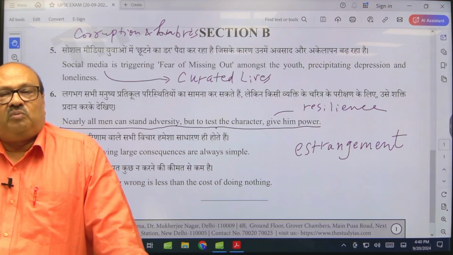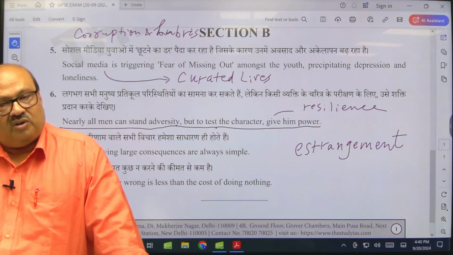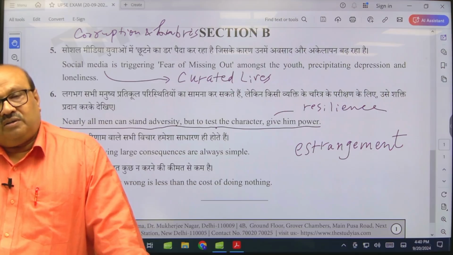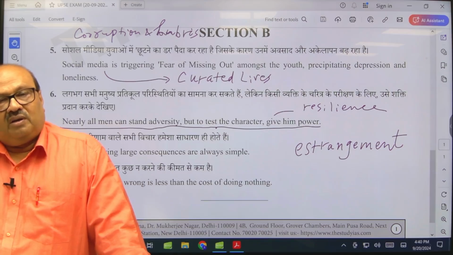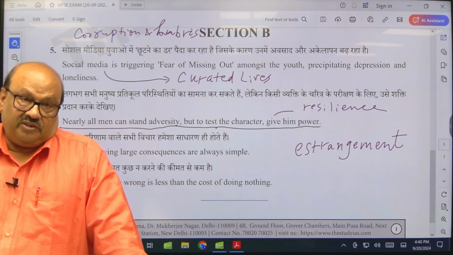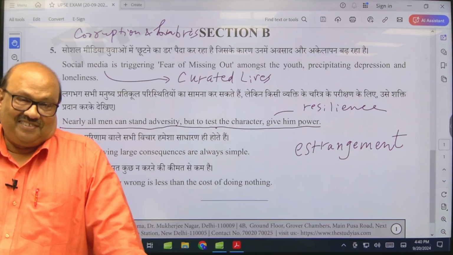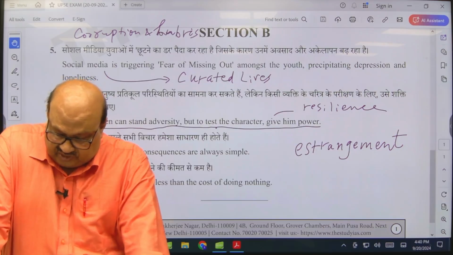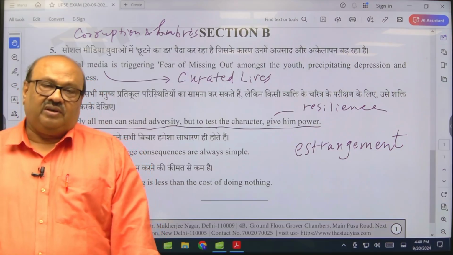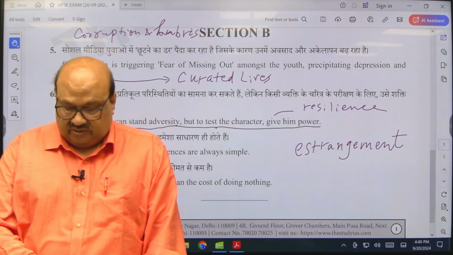You will be able to maintain focus, and your readers, your audience will also be able to see that focus. So for clarity and focus also, this simplicity is very important.